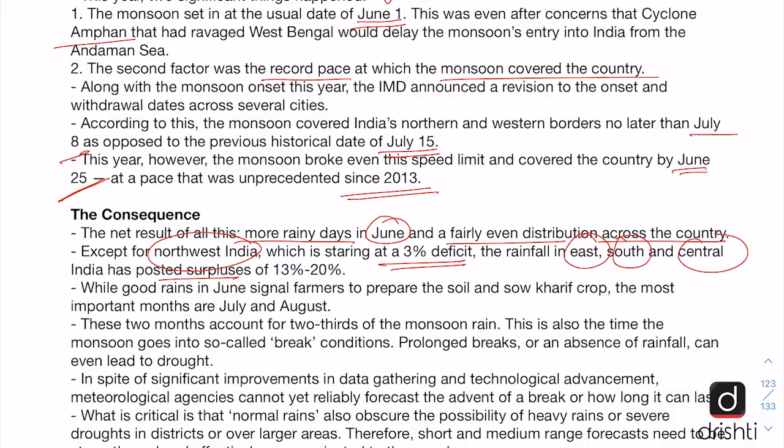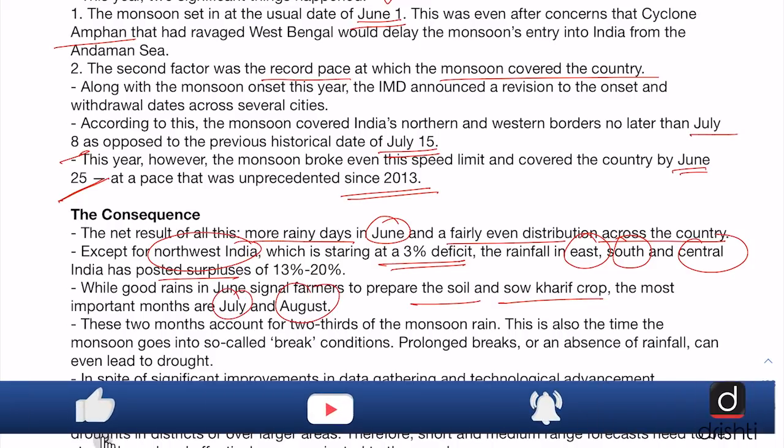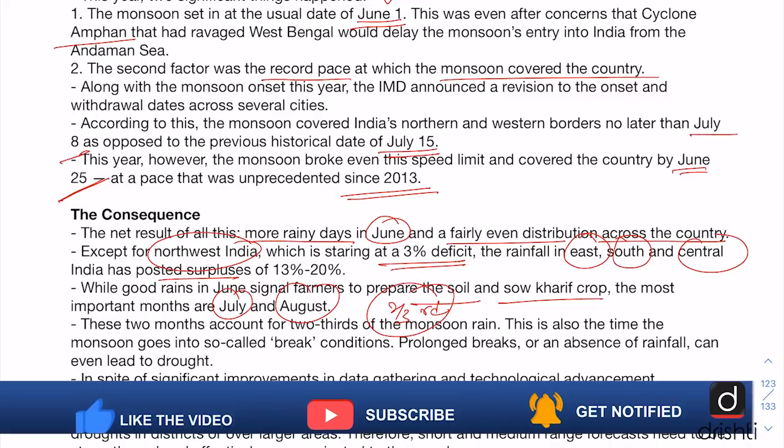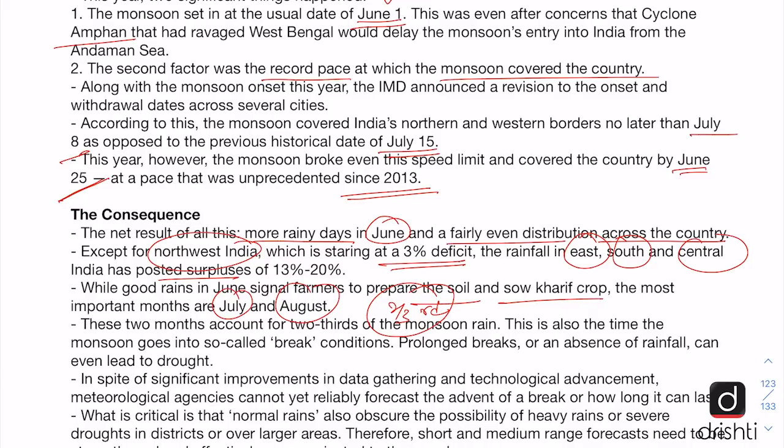And the editorial says that the good rains in June give a signal to the farmers to prepare the soil and sow the Kharif crop, for which the most important months are July and August, which account for two-thirds of the monsoon rainfall. This is also the risky time because during this time sometimes the monsoon goes into break conditions, and prolonged breaks or an absence of rainfall can even lead to drought-like situations. So there is always some uncertainty involved with the Indian monsoon.